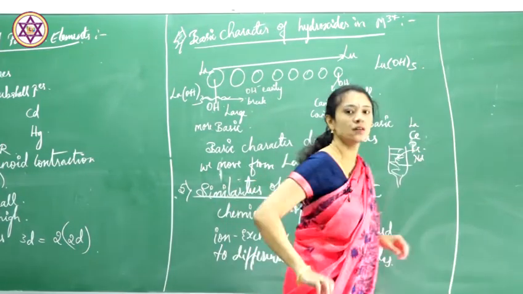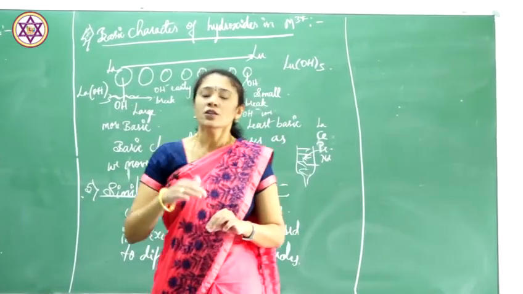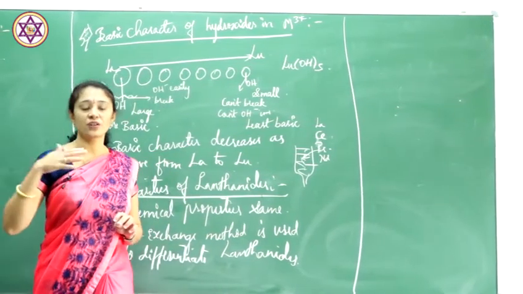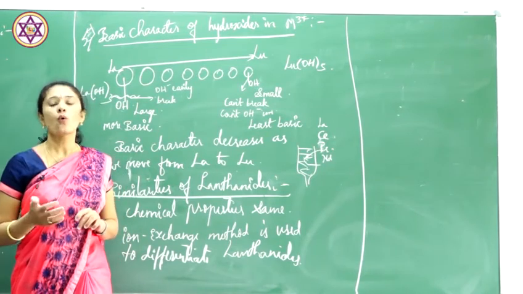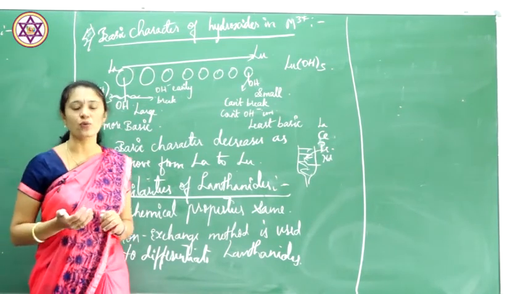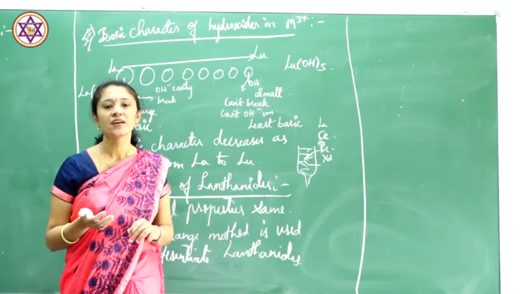This is about the lanthanides. You all came to know about different properties of lanthanides as well as the consequences of lanthanides, what happens to the post-lanthanide elements, what happens to its atomic and ionic radii.